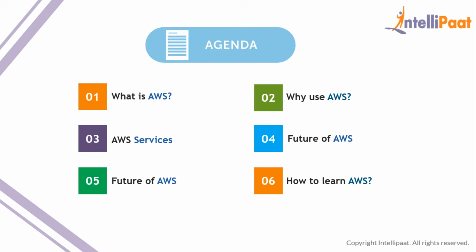To start off, let us look at the agenda, what we're going to look at in this session. First we'll be learning what is AWS. Moving on, we'll learn why you should learn and why you should use AWS. And after that, we'll learn a few AWS services so that we understand what exactly they provide and where we can use them. And then the future of AWS, that is what kind of a future does AWS have and what kind of a future you have if you learn AWS. And then finally, how to learn AWS.